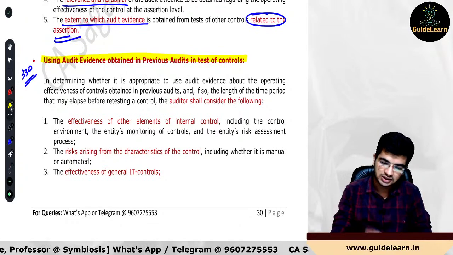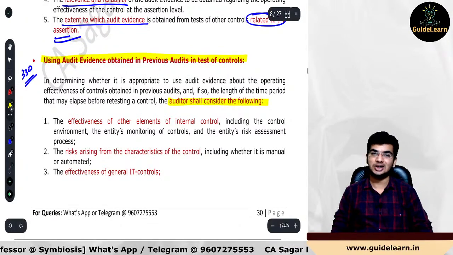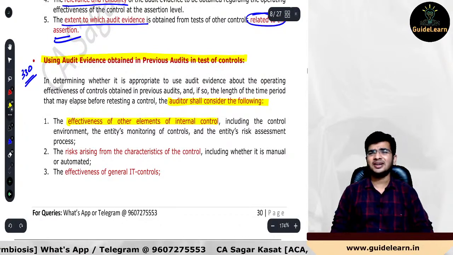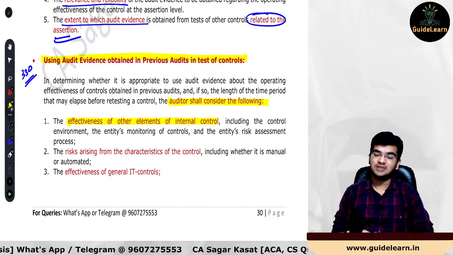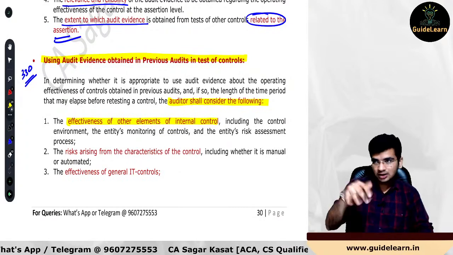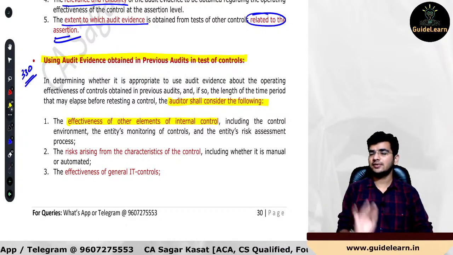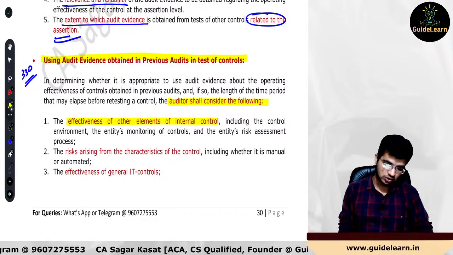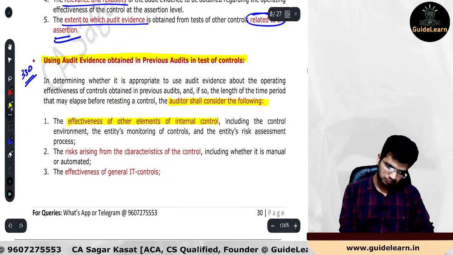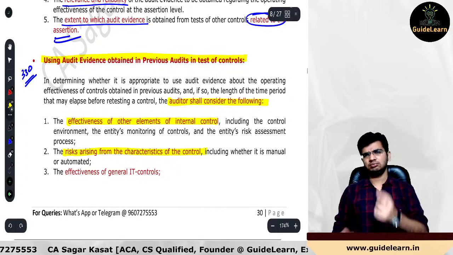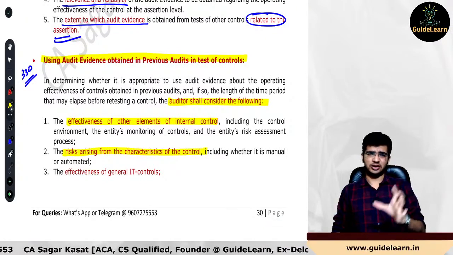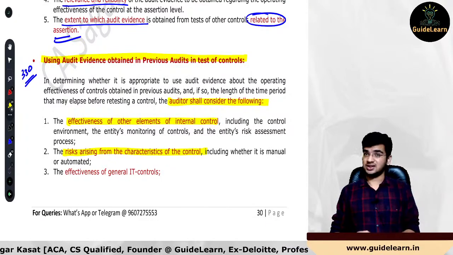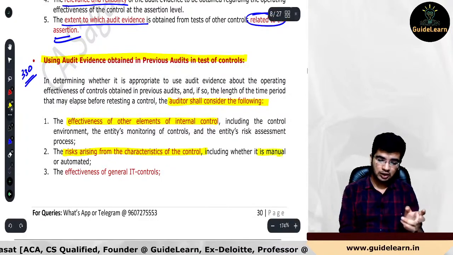So very important, the auditor has to consider certain factors while determining this: whether the effectiveness of controls and other elements of the controls are there or not. If the other elements of the internal control are effective, no issues, you can consider it for that particular thing, subject to other factors. Next, what is the risk level of that control, and the characteristics of that control, whether it is manual or automated.